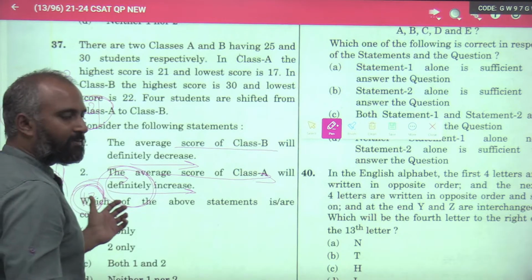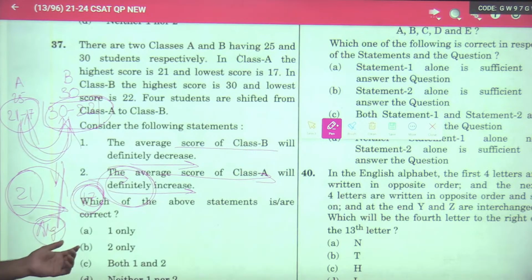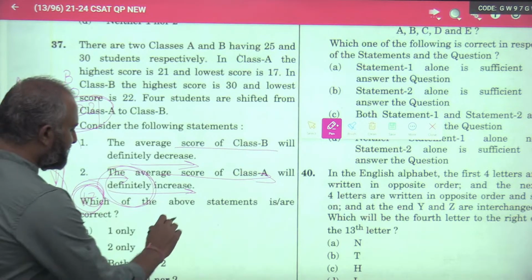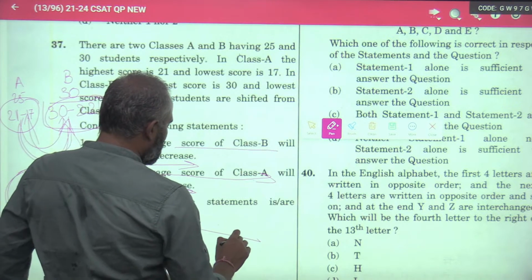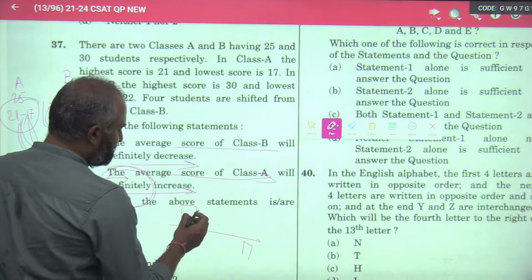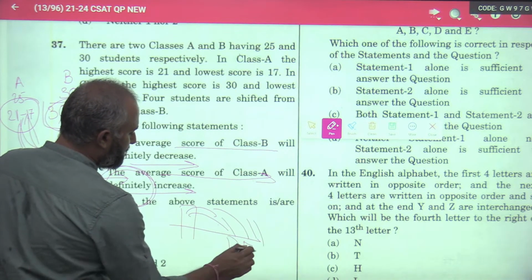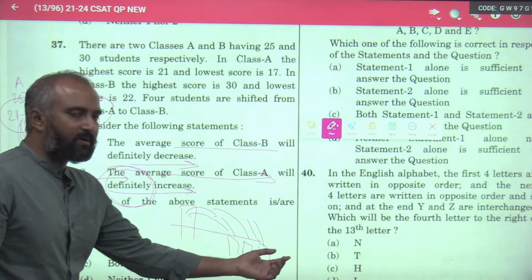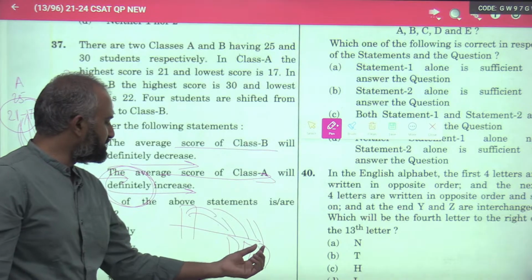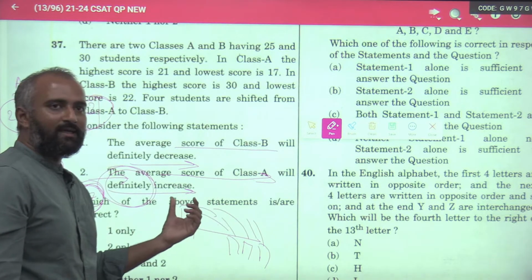If you are removing from the lesser portion, the number of students has reduced, and average is what? Average is, I told you, per person value. If there is something extra, your average redistributes it to the lower person. Now, if you remove from the lower range, whatever was redistributed comes back to the higher level, so average increases.